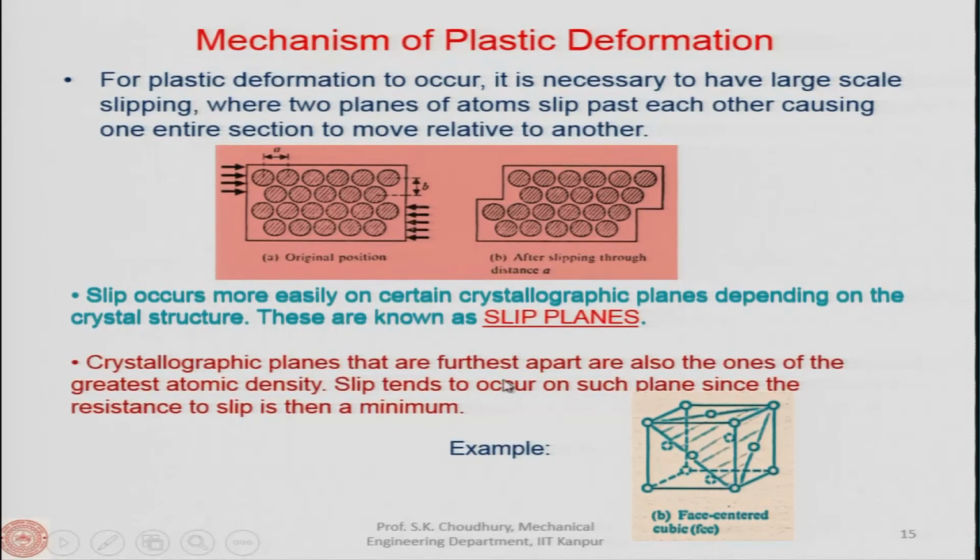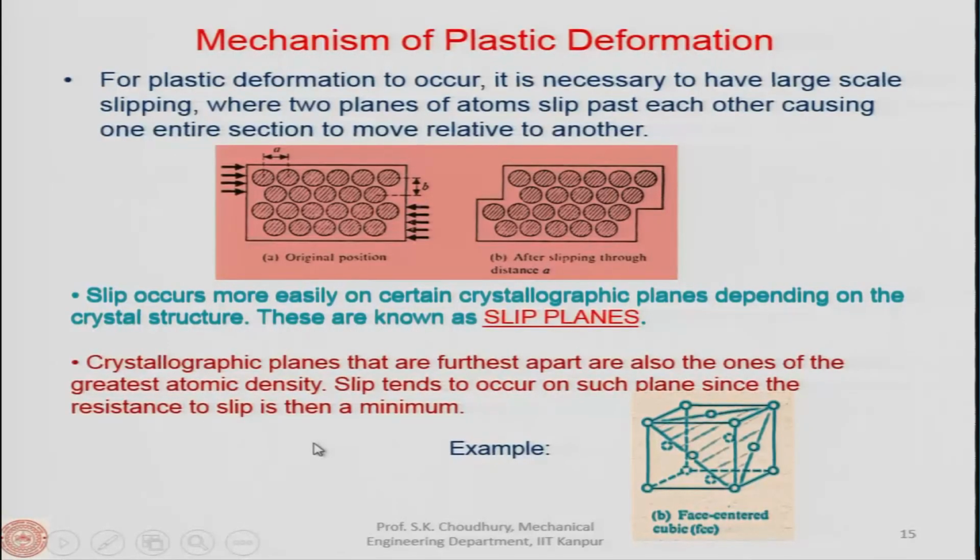Crystallographic planes that are farthest apart are also the ones of the greatest atomic density. Slip tends to occur on such planes since the resistance to slip is then minimum. Let me explain where you will find the slip plane. Slip planes are those planes between the two layers of atoms which are most densely packed. Once they are most densely packed, the resistance to the slip in between them will be less, because they cannot actually resist further deformation.